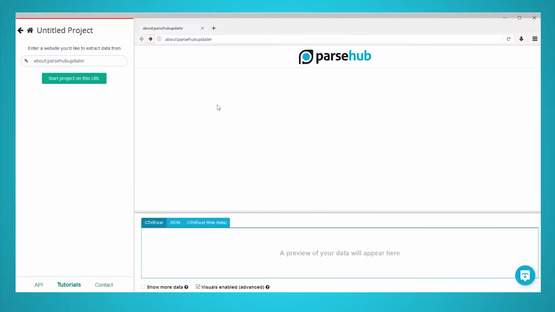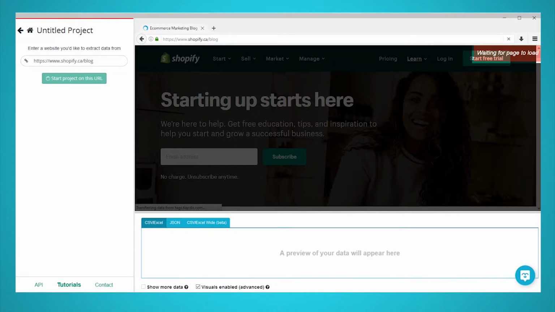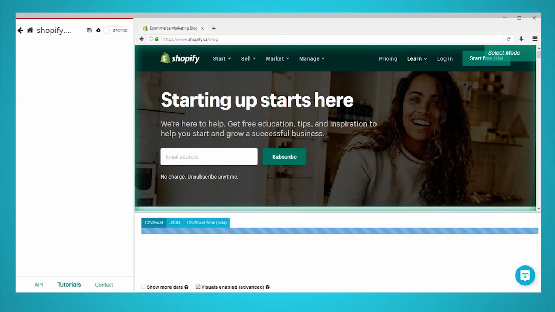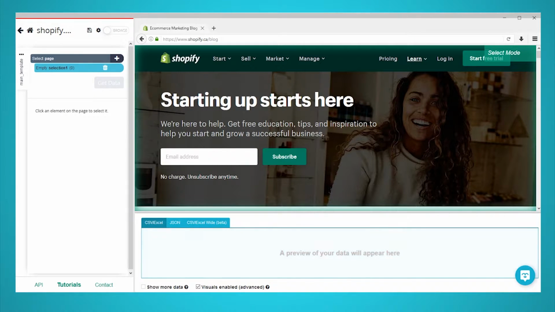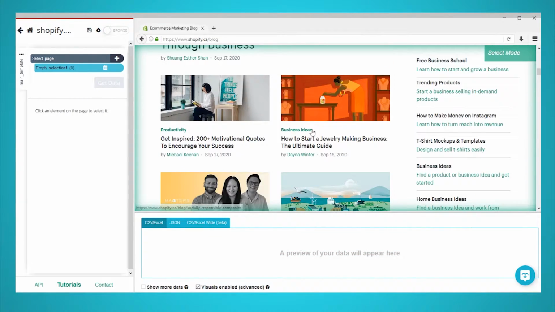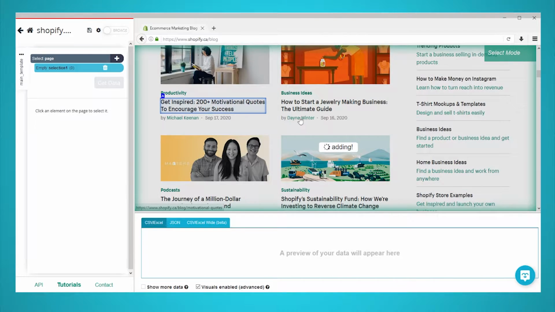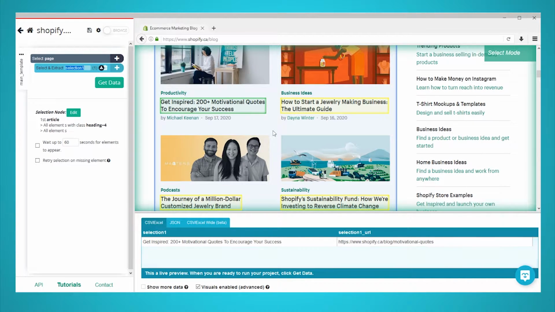Download and open ParseHub. Click on New Project and enter the URL you will be scraping. In this case, we are scraping Shopify's e-commerce marketing blog. Once submitted, the page will render inside the app. A select command will be created by default. Start by selecting the first blog post on the page by clicking on its headline.